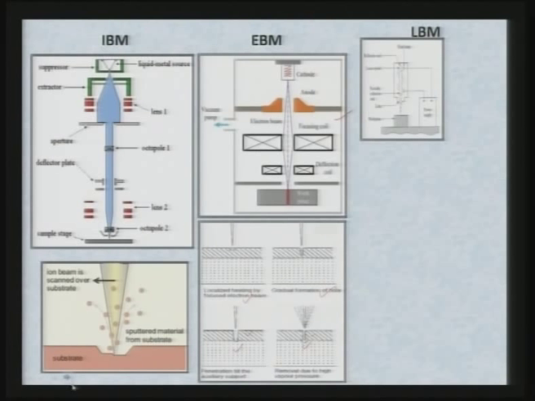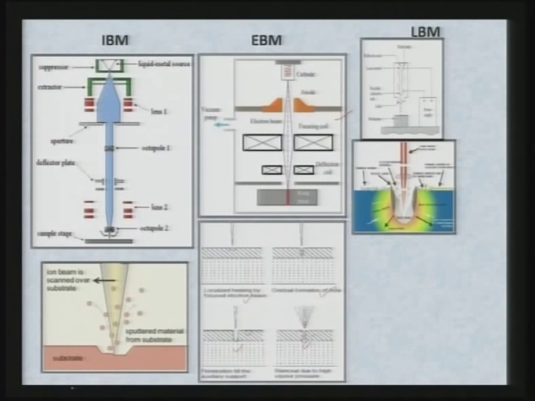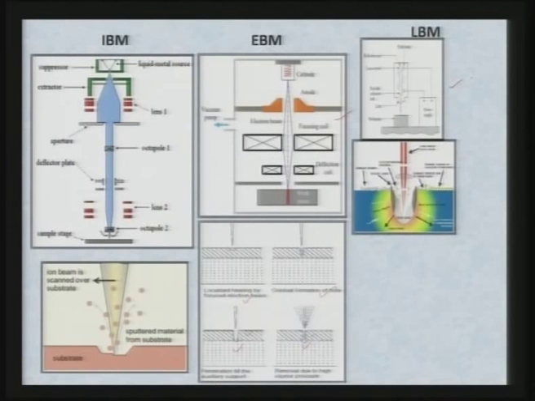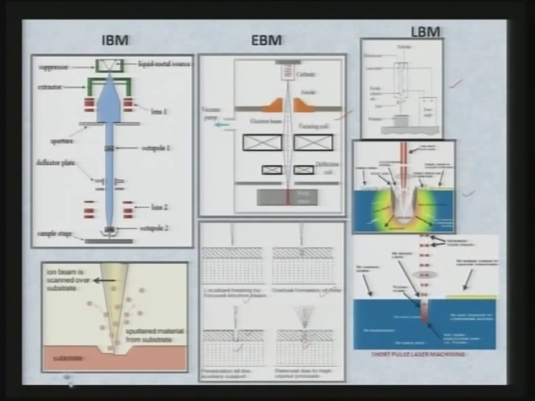machining. Then laser beam machining is very interesting process, and there are two types of lasers, one is the continuous wave laser and second is the pulsed wave laser. Both have merits and demerits. Now, I need not explain this, we have discussed it. Now, this is an important figure, you can see here there are various kind of problems if you have a long pulsed laser. Now, you can see various defects are shown over here,